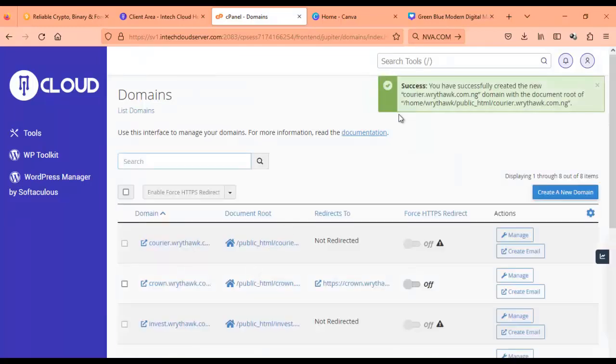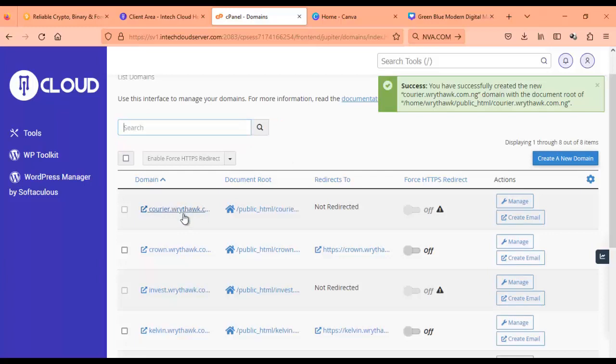Okay, so here we have courier, and you can see they have the courier and have the investment. So what we'll do now is we'll go ahead and install.